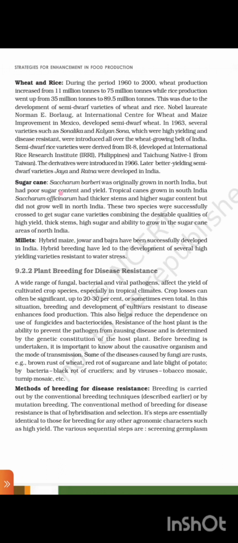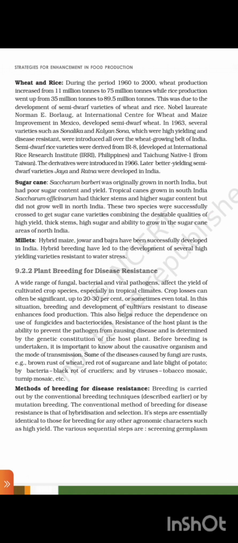Sugarcane, Saccharum barberi, was originally grown in North India but had poor sugar content and yield. Tropical canes grown in South India, Saccharum officinarum, had thicker stems and higher sugar content but did not grow well in North India.